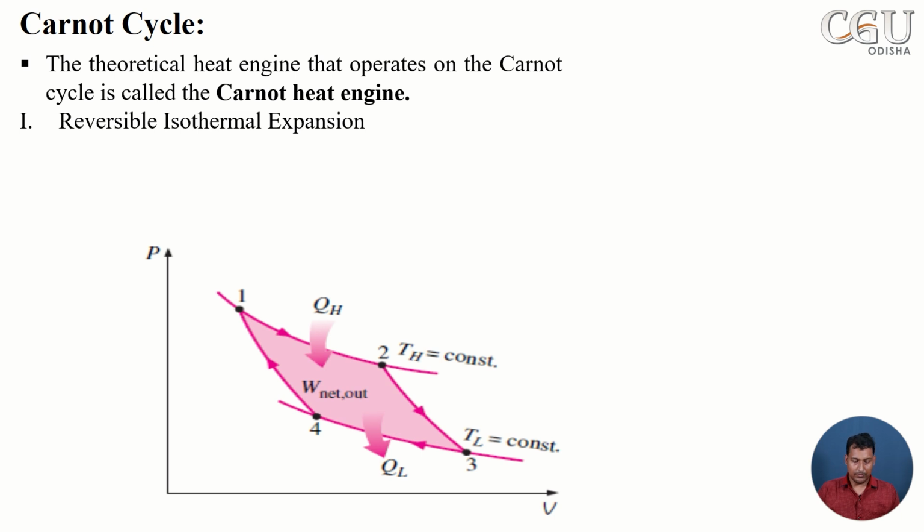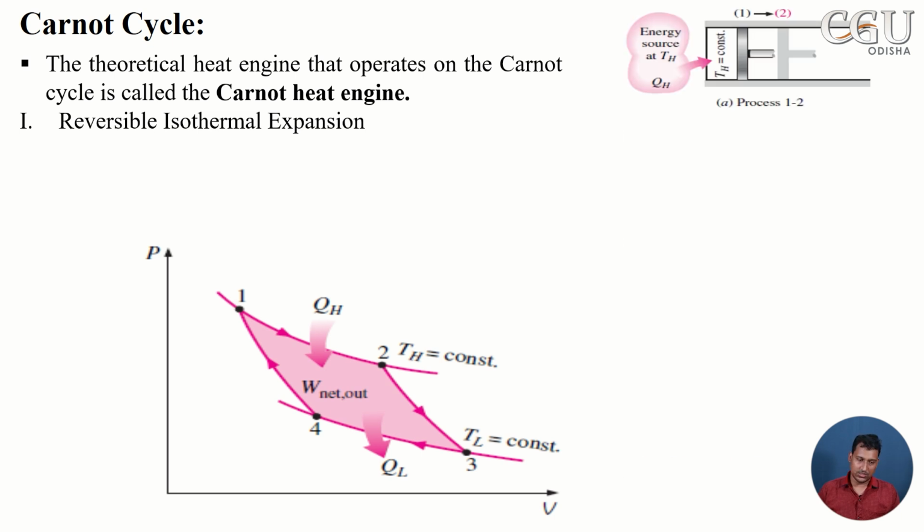Number one, the first process is the reversible isothermal process. Let's understand this process. Here you can see a system with a piston and cylinder arrangement, where one end is attached to a source having a temperature TH. So the first process is reversible isothermal expansion. There are two isothermal processes and two adiabatic processes.